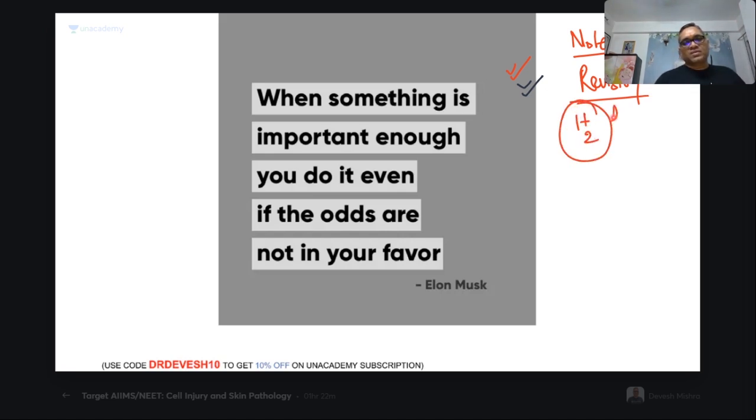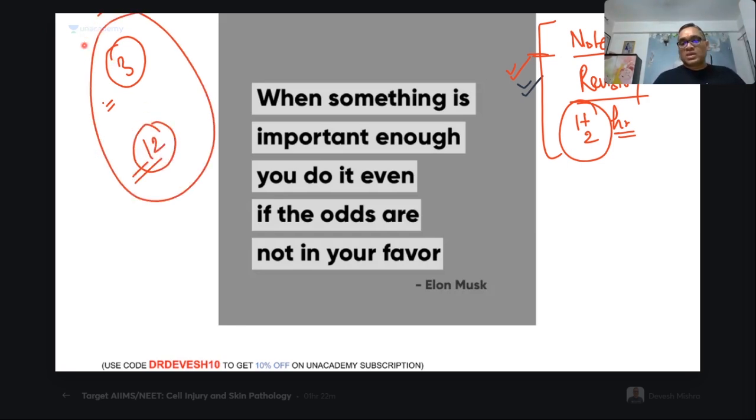Try to study for 1.5 hours. Please do not become over smart and modern, saying, no, I will be sleeping by 3 o'clock and waking up by 12 o'clock, and this is my schedule. This is not how toppers do it. I will just tell you one thing: we are not writing only an exam, we are having our life as an exam. And remember what our older people said, early to bed, early to rise makes a man healthy, wealthy, and wise. It's still holding true.